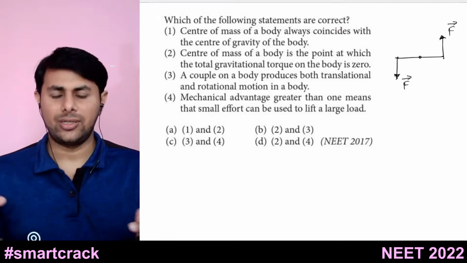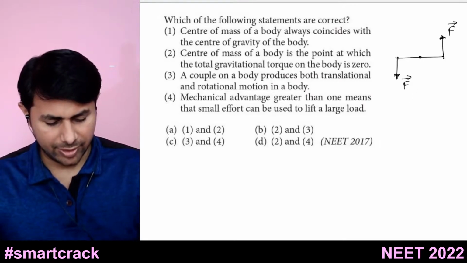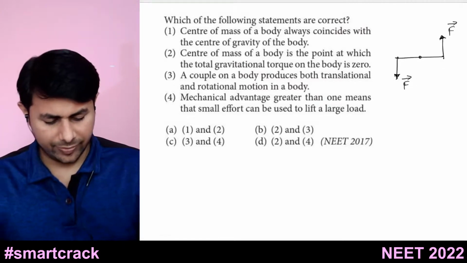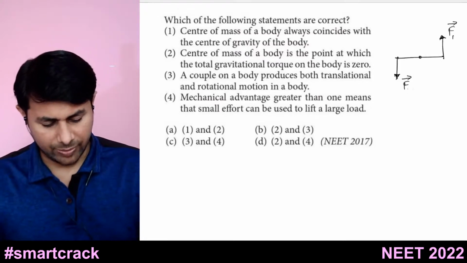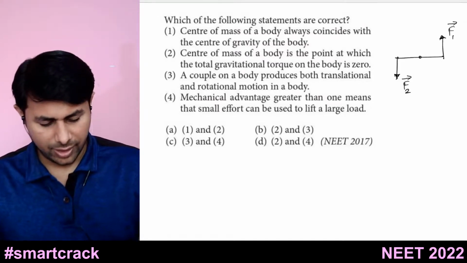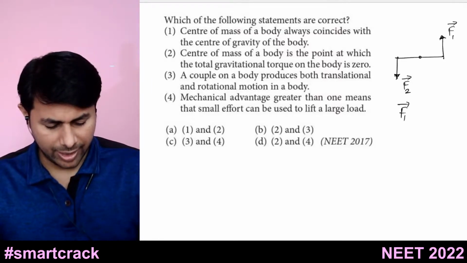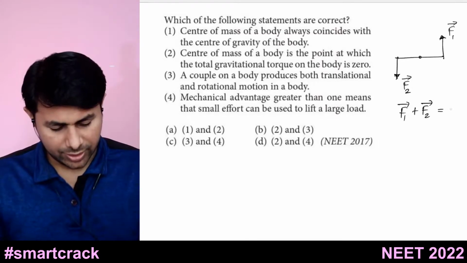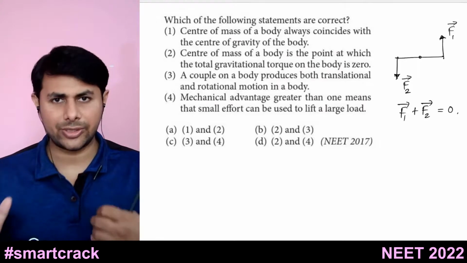See why they can't produce a translational effect. If these two forces constitute a couple, then they are acting in opposite direction. Let's say this is F1 bar, this is F2 bar. What will be the total force? It is F1 bar plus F2 bar, and it is equal to 0 because their magnitude is equal and they act in opposite direction.